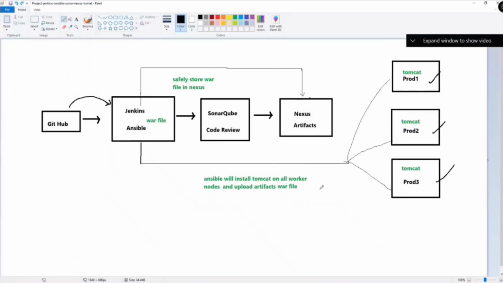That is one approach I'll show you. Another approach here is, we will write a Jenkins pipeline to run the playbooks automatically. I'll show you manually. I'll show you automatically also through pipelines. Try to understand the project.